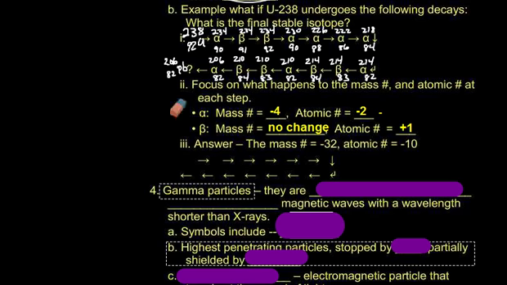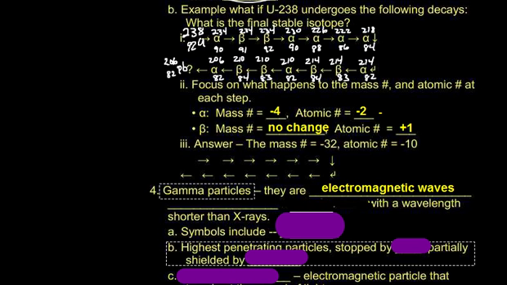Okay. Which brings us to gamma particles. Gamma particles are electromagnetic waves with a wavelength shorter than X-rays. They're very short. Okay, the symbols for these include gamma or 0,0 gamma.